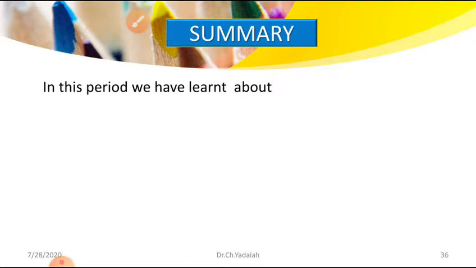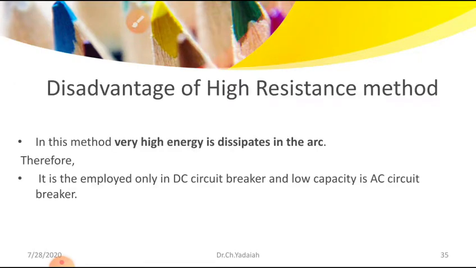So today let us conclude. In the next class we are going to study the high resistance method and low resistance method: how each is used, which we will learn in detail. Now let us conclude what we have seen in today's class.